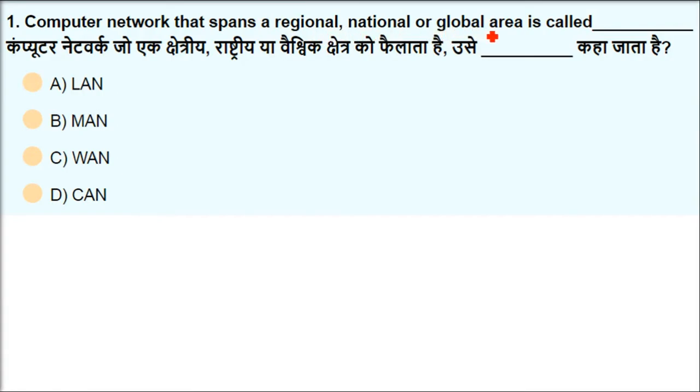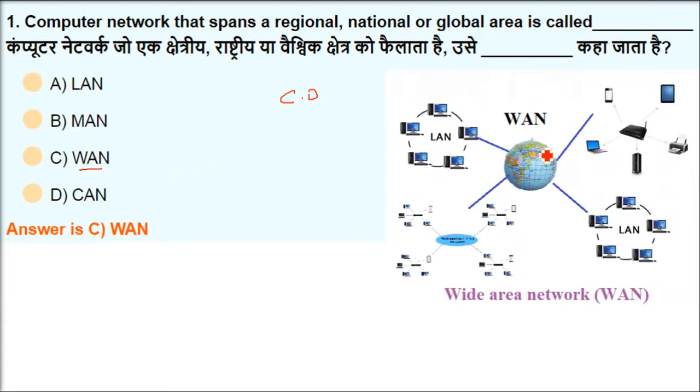National or global area is called. So computer network means connecting computing devices. It can be a computer, a laptop, or servers. So how do we connect it? And it spans up to global area, that is WAN. WAN stands for wide area network.